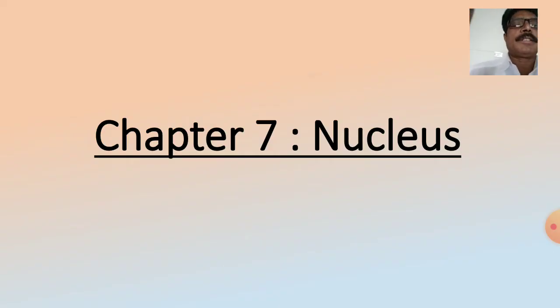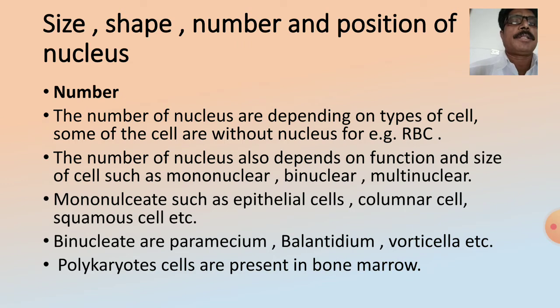Now, chapter 7 is the nucleus. You know that the nucleus is one of the important organelles present in the cell, which performs all metabolism, or which controls all the activity of the cell. According to this, first we have to go into the size, shape, number and position of the nucleus.